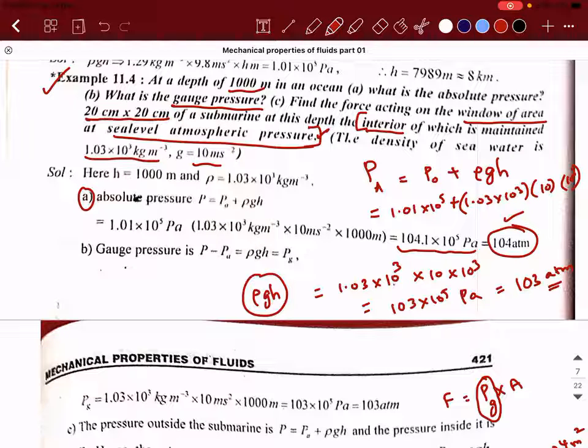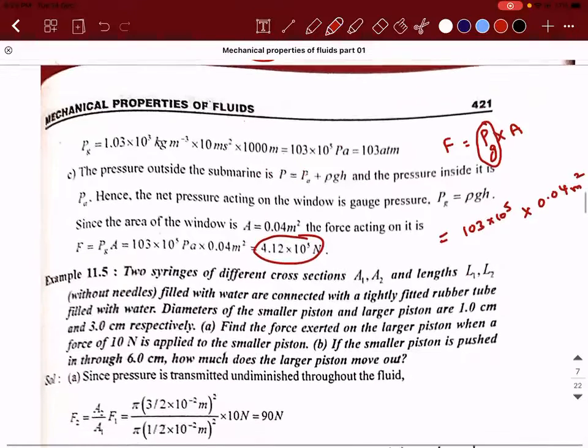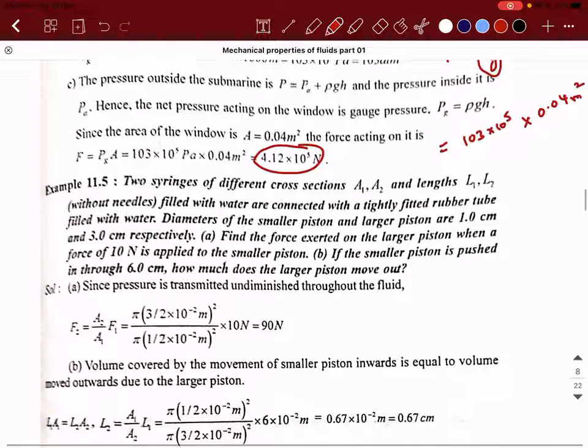The force is imparted on the windows only due to the excess pressure. Okay. This is a very important problem. There's an NCERT problem as well.